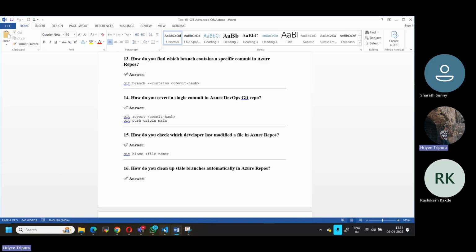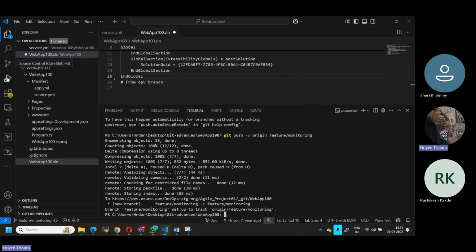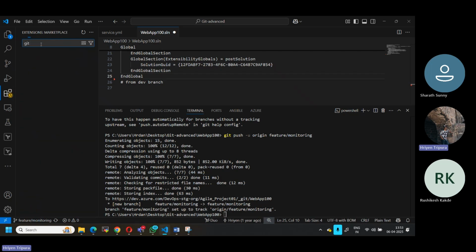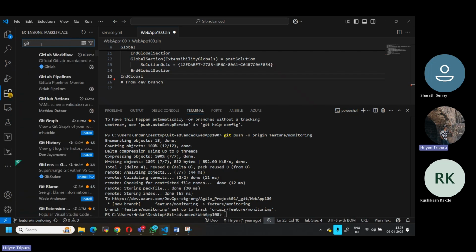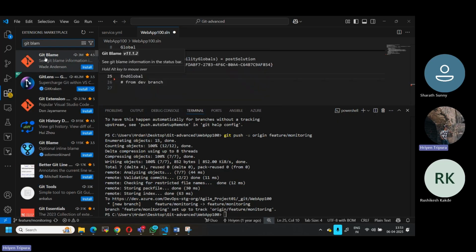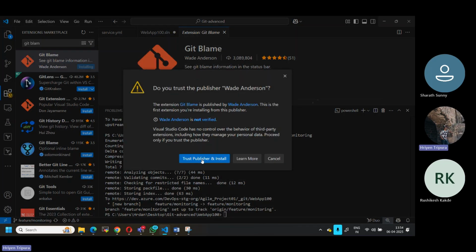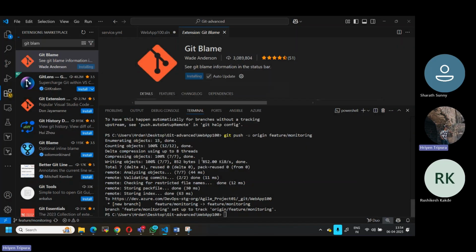Second way also we can do, there is an option, if you go to extensions, you just need to install the extension. You can see who modified and when, everything. If you search git blame, there is an extension, you can install this extension also. There are so many, whichever one you see you can install. In my case I have not installed it here, but in my project I'm using it because I want to know the changes, who made what. So this is the reason why I can use the git blame extension, as well as the commands.